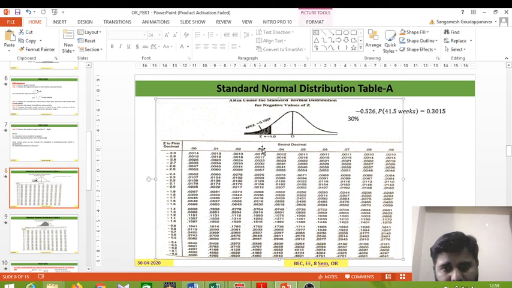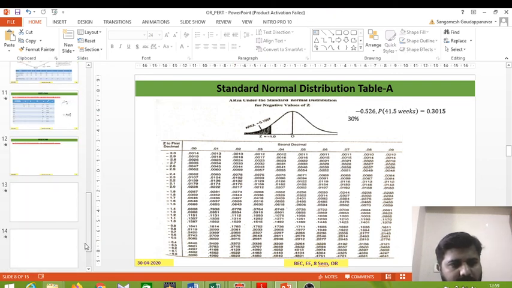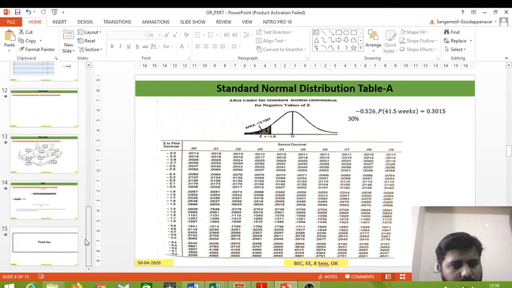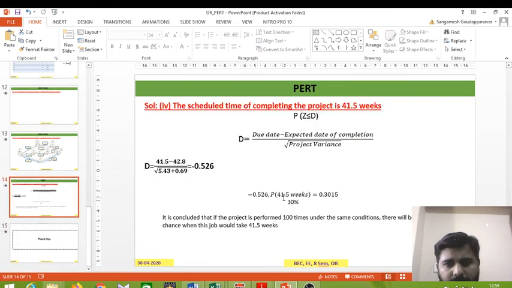Here you can see why I wrote 0.526. I got minus 0.5, and the corresponding second decimal is 0.26, so I come to 0.02 here. Since the second decimal is 0.26, approximately 0.3015. That's why we got this answer: minus 0.526 gives 0.3015, equal to 30 percent.